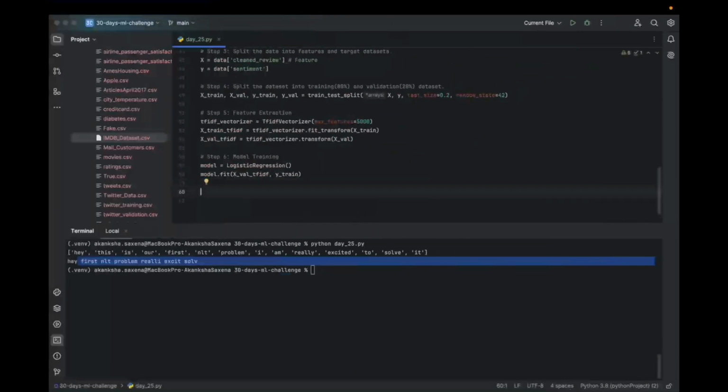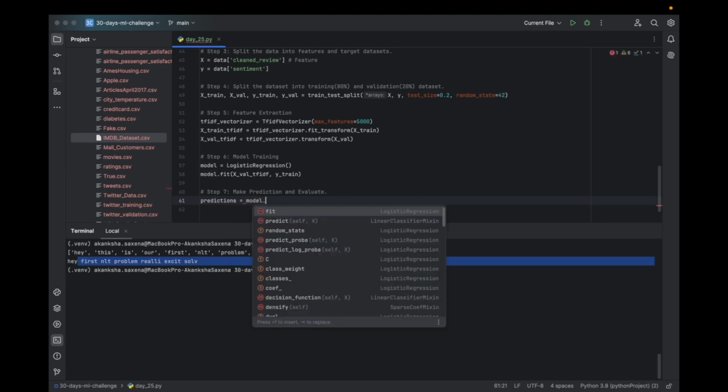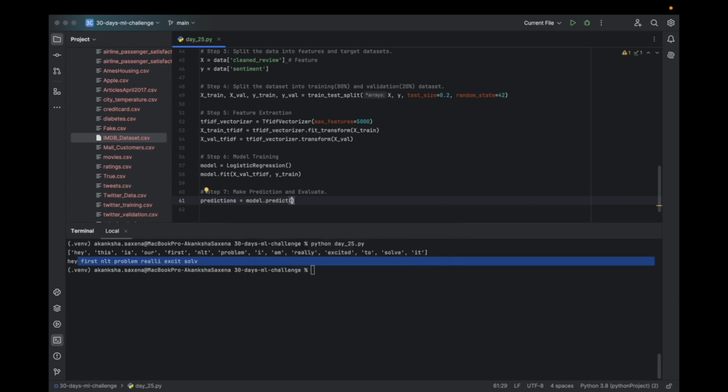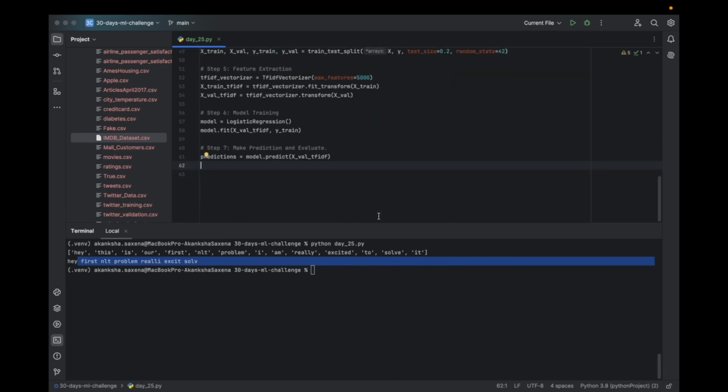And then do what? Prediction. Now we are going to do step 7, make prediction and evaluate. The model is predicting on which data? The validation data. And then we are going to evaluate how good the model is performing.